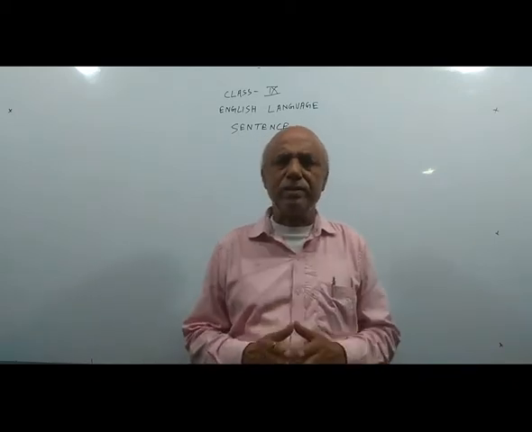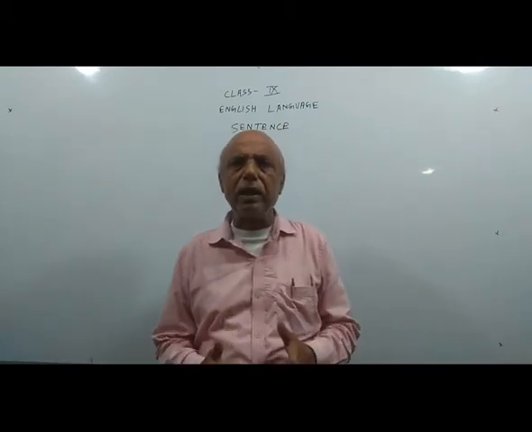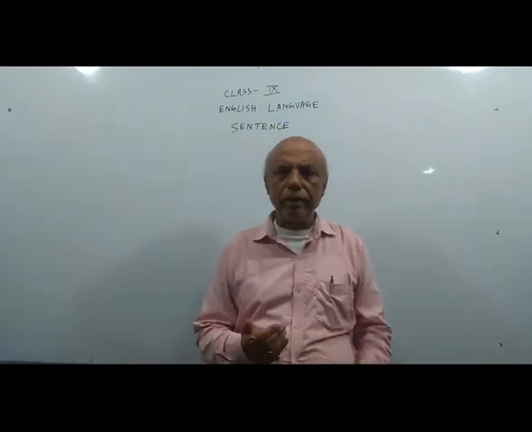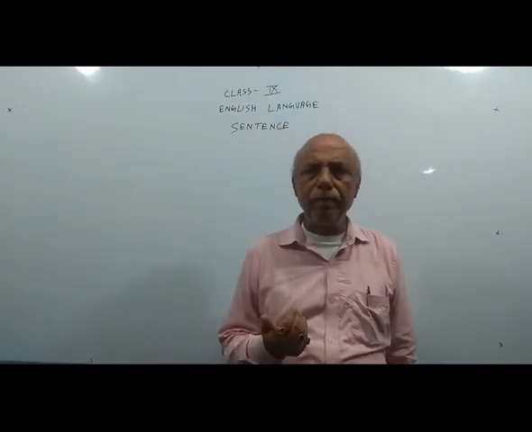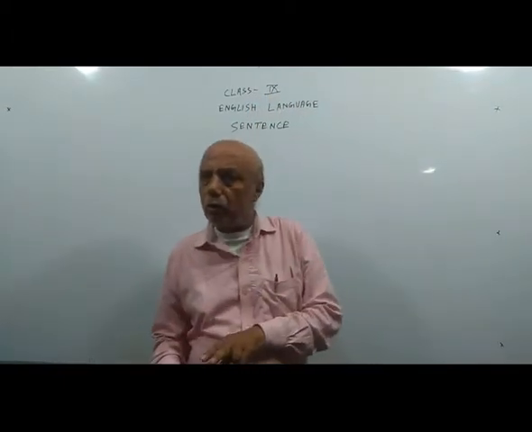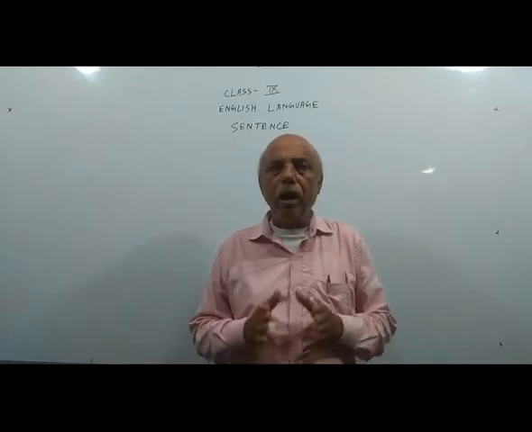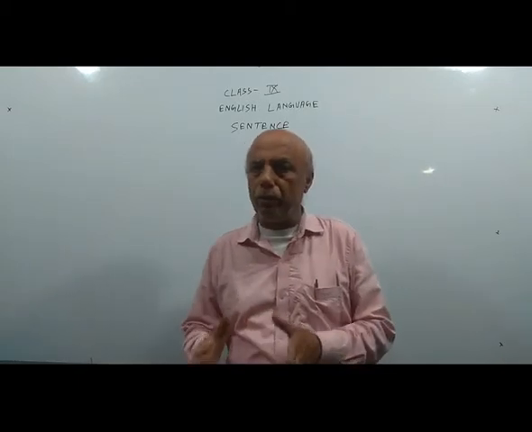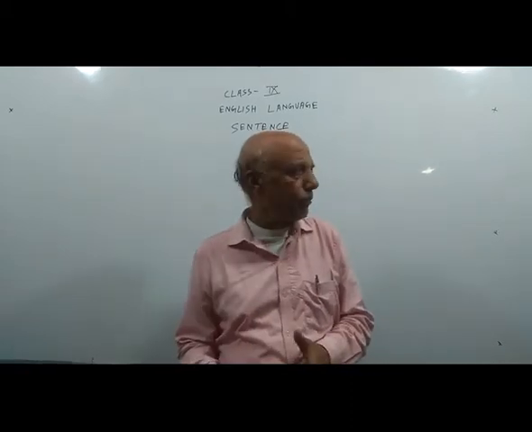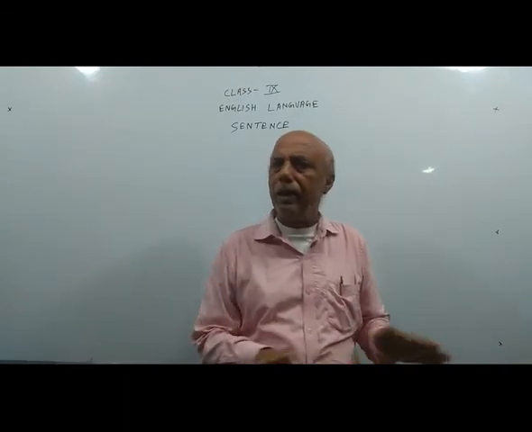These are assertive sentences, because here we are getting an expression. It has been divided into 2 parts, affirmative and negative. Affirmative is positive. Affirmative is assertive. Both are the same. There is no difference between affirmative and assertive.